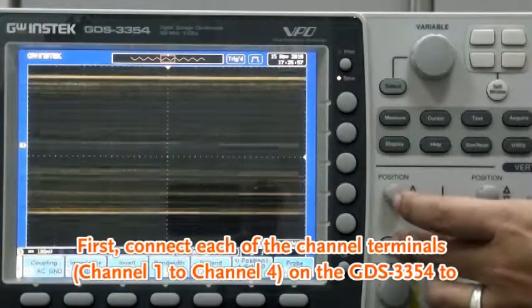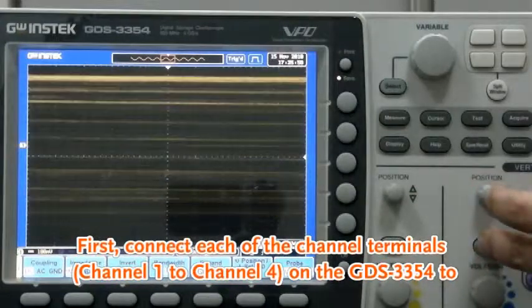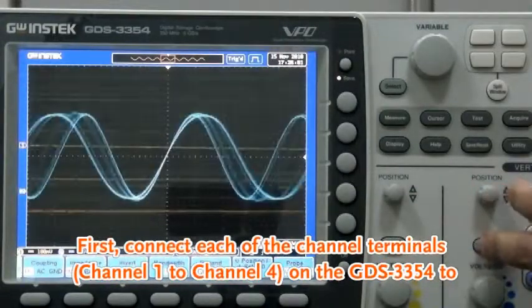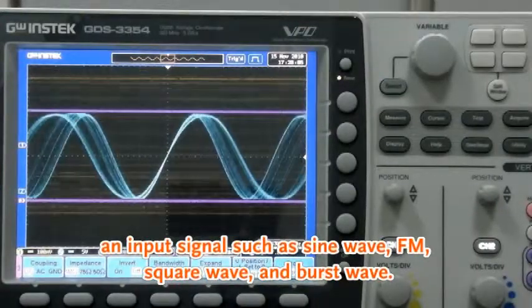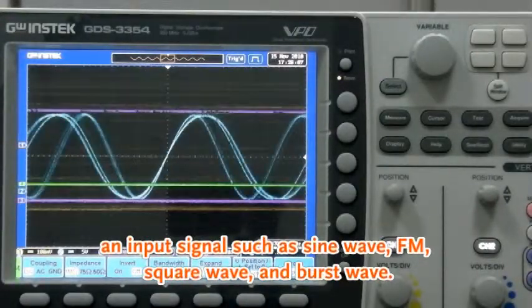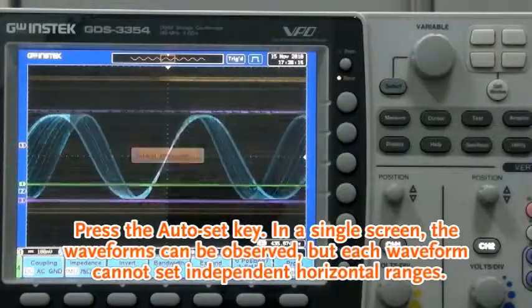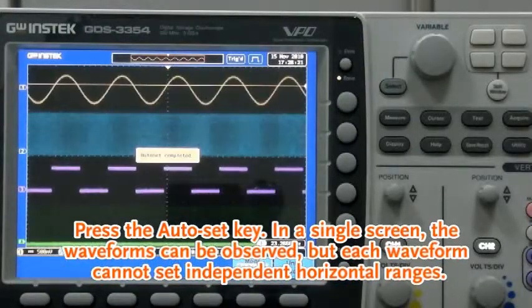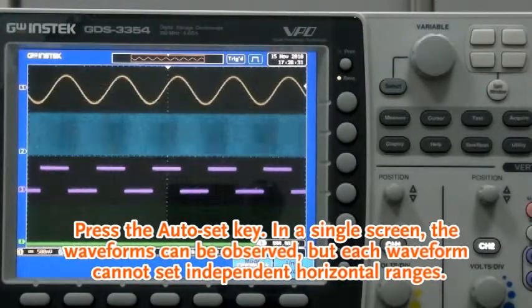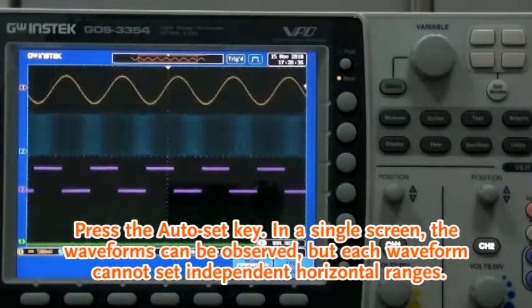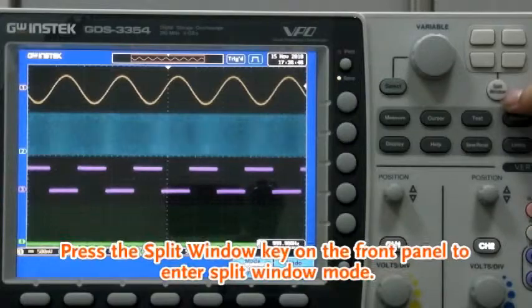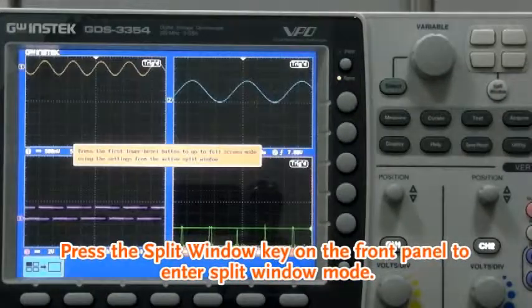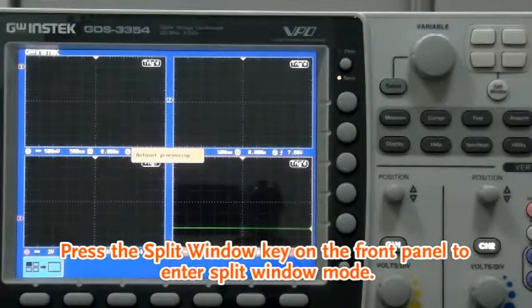First, connect each of the channel terminals, channel 1 to channel 4, on the GDS-3054 to an input signal such as sine wave, FM, square wave, and burst wave. Press the Autoset key. In a single screen, the waveforms can be observed, but each waveform cannot set independent horizontal ranges. Press the split window key on the front panel to enter split window mode.